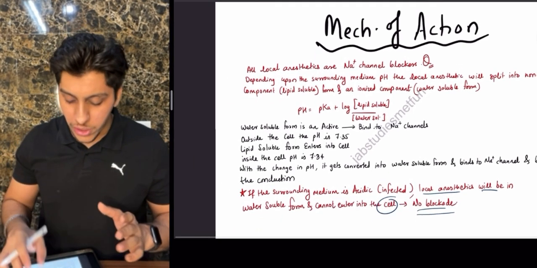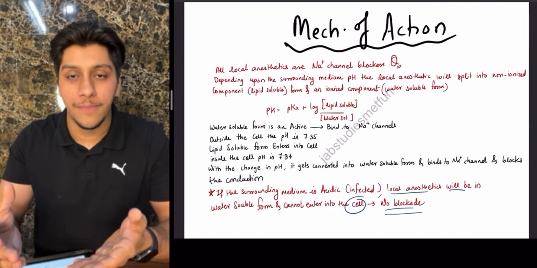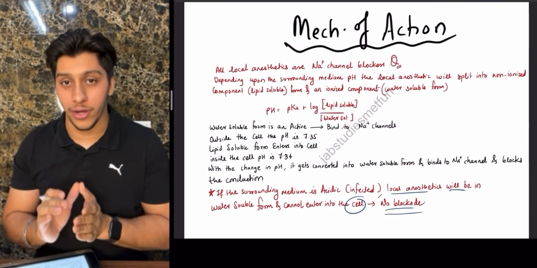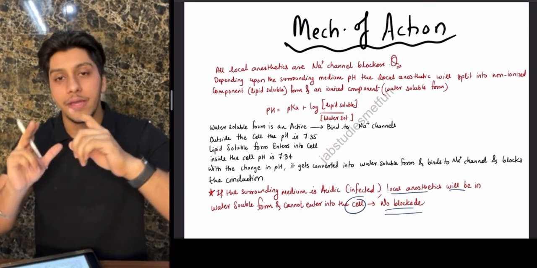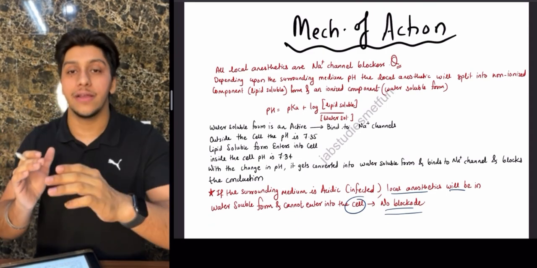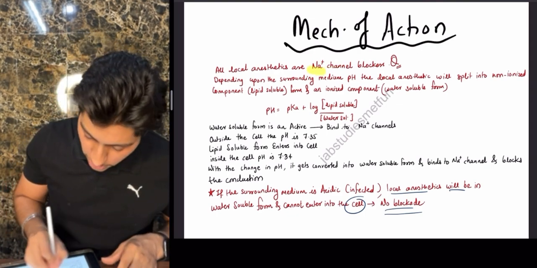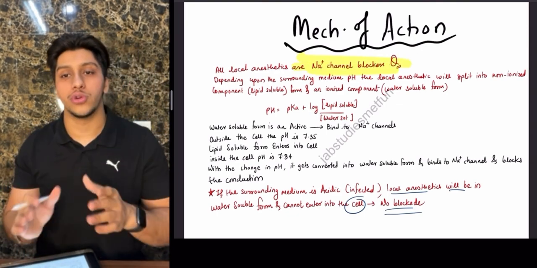So in short, whatever is written over here, I have explained in layman's terms. One more time I will tell it. In the blood, it is lipophilic and non-ionized. When it goes within the cell, because the pH is lower in the cell, it gets converted into the ionized form and then it blocks the sodium channels. So remember, they are sodium channel blockers.